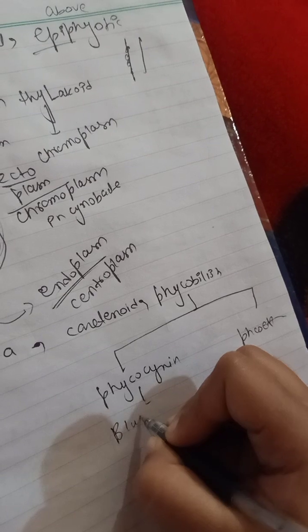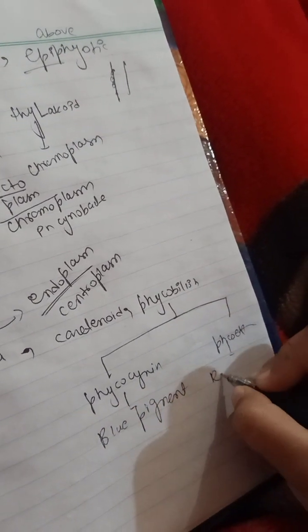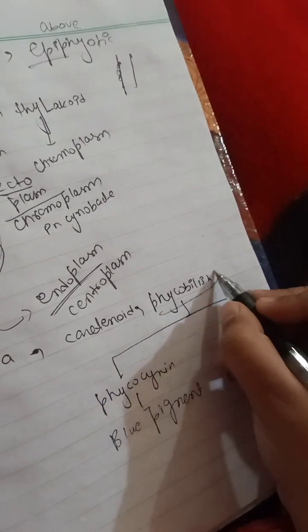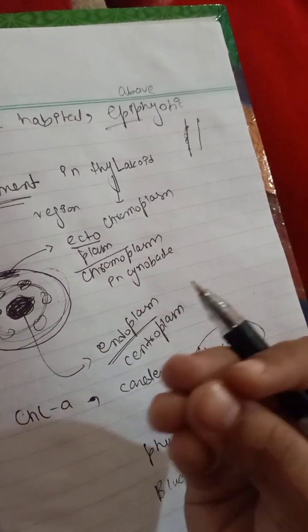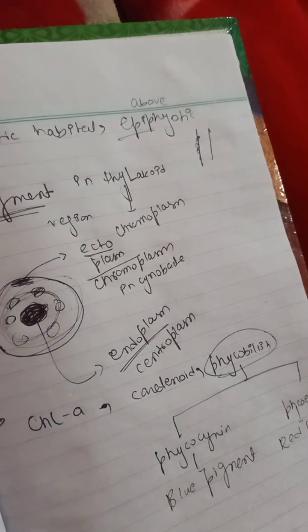What does it mean? Phycocyanin is the blue pigment, and the red pigment we call phycoerythrin. So this is the phycobilin pigment, and they also have the Rubisco enzyme for carbon fixation.